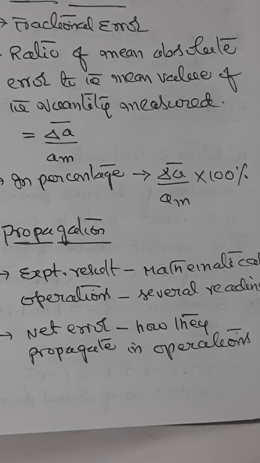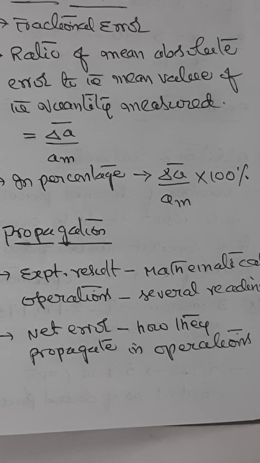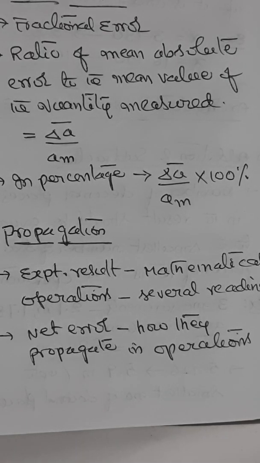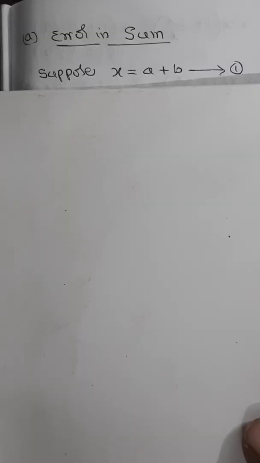To calculate the net error in the result, we should study how errors propagate in different mathematical operations. We study that in 5 different operations: errors possible in the sum of quantities, in the difference of quantities, product of quantities, division of quantities, and raising to a power. Let us see one after the other.